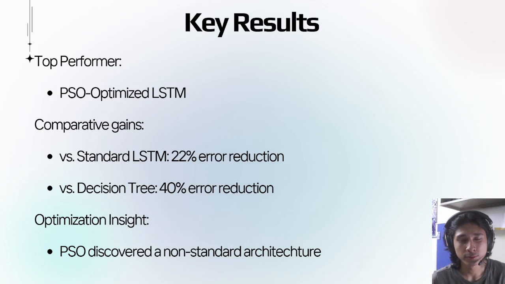For comparison, it has a 22% error reduction against standard LSTM and a 40% error reduction against decision tree. So PSO discovered non-standard architectures like 68 and 147 neurons, which outperform manual architectures like 64 or 128 neurons.